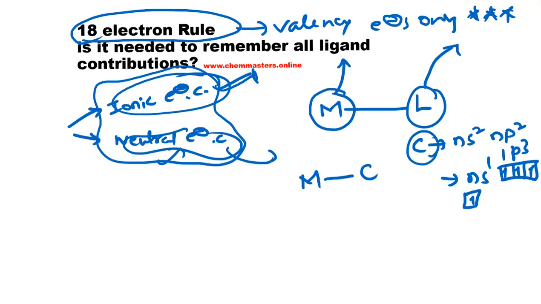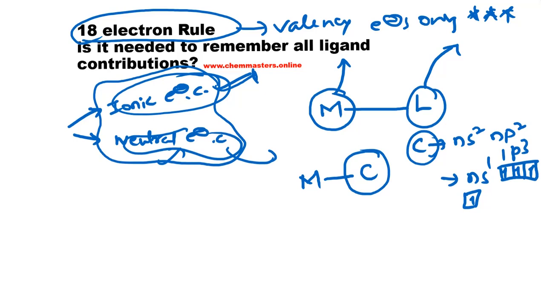If an element is coordinated with the metal directly, then we need to count the valency of that particular atom to the total valence electron count.